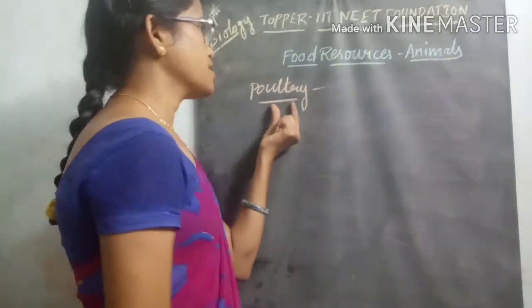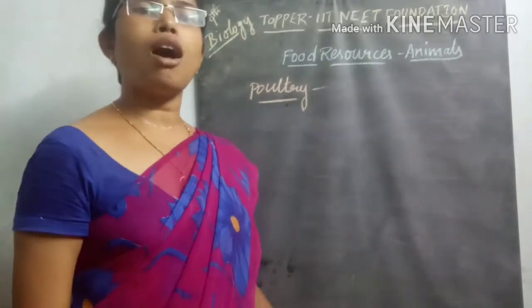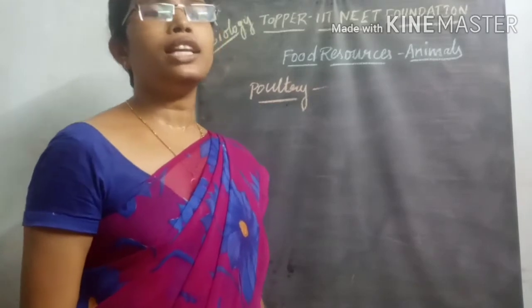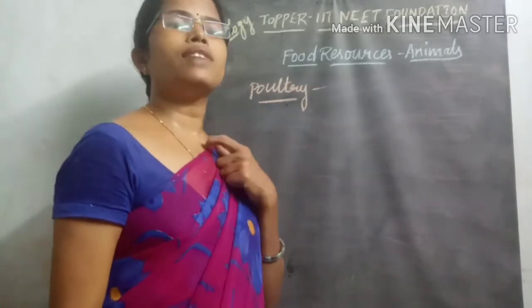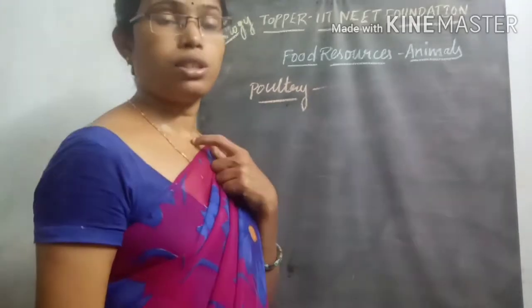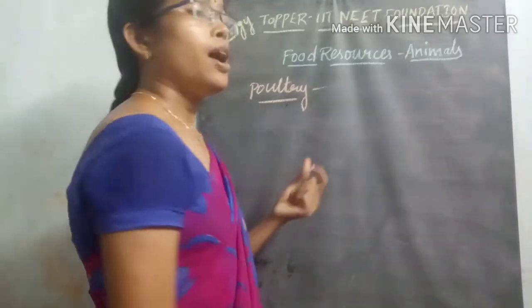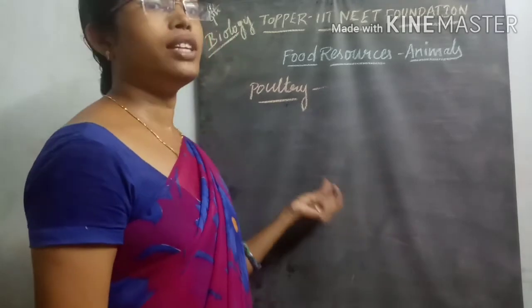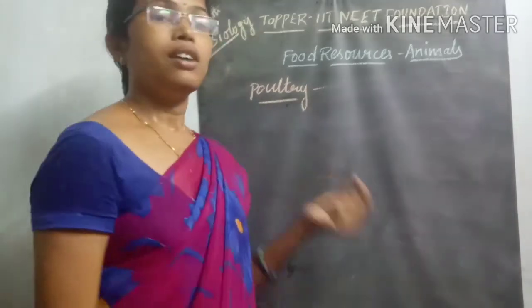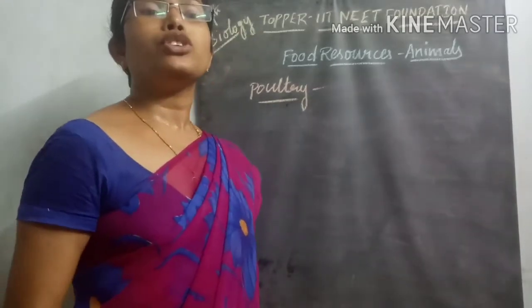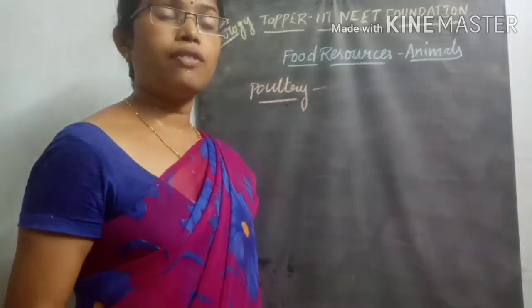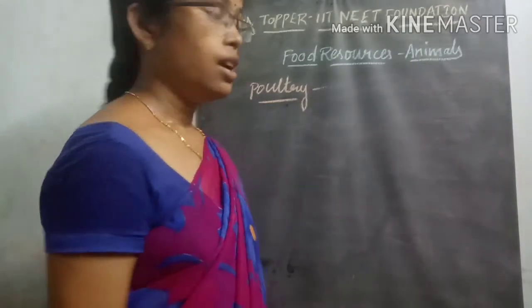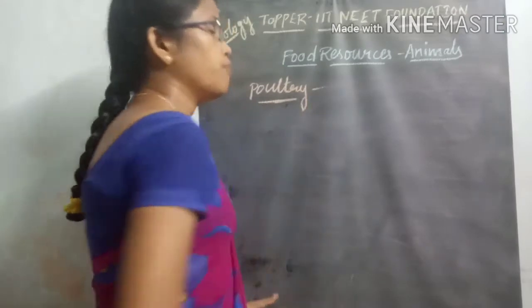That process is called poultry. Rearing, maintaining, collecting, and culturing different varieties of fowls for our food production process is called poultry.